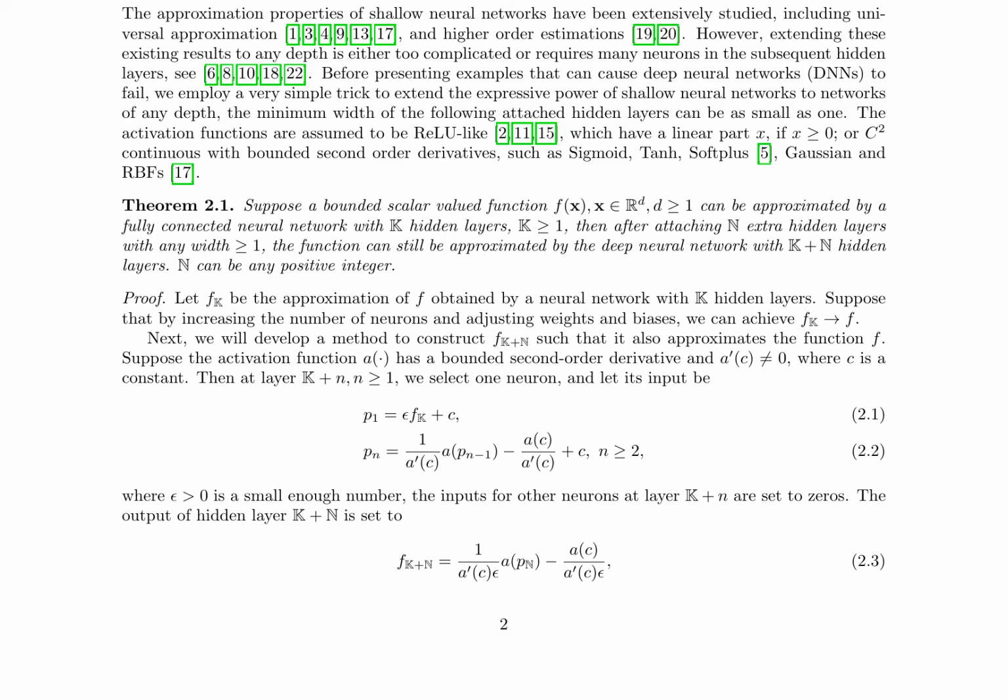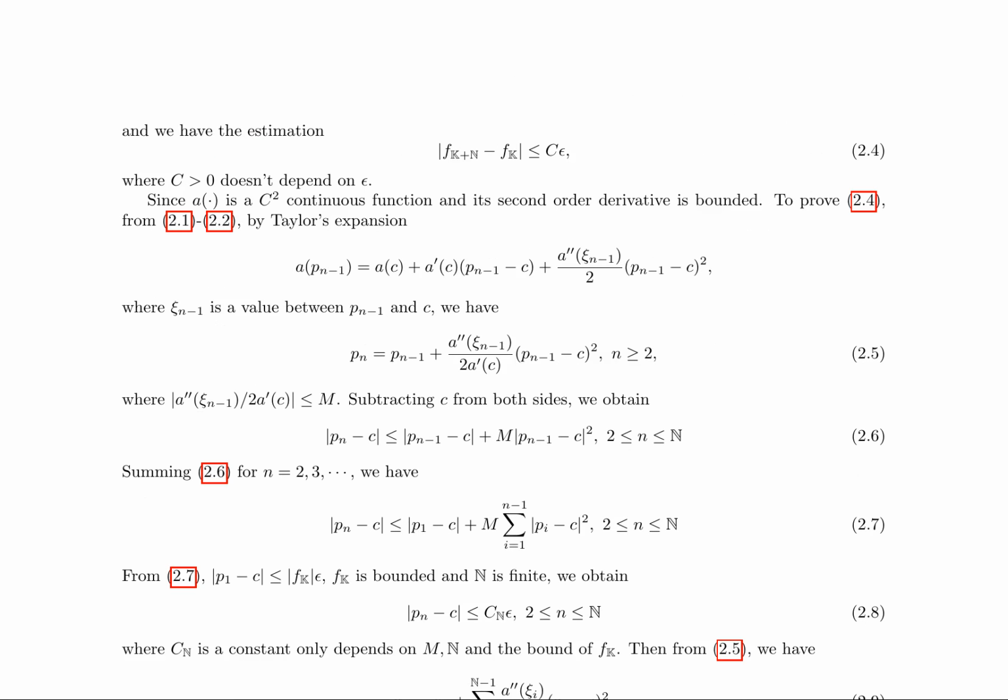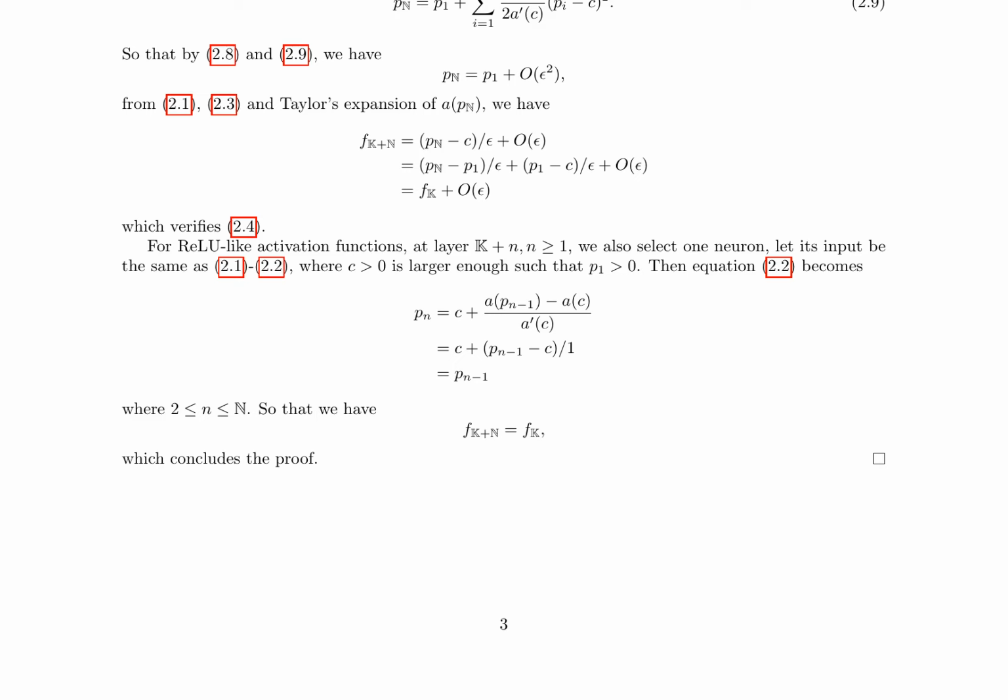They emphasize the importance of understanding the properties of global optima to understand how they affect the performance of the model. The research discusses the estimation of the norm of f_{k+n} minus f_k being less than or equal to C epsilon, where C greater than 0 doesn't depend on epsilon, for ReLU-like activation functions. This is achieved through Taylor's expansion and bounding the second-order derivative of the activation function. The proof involves selecting one neuron at each layer, ensuring the input remains the same as the initial condition.